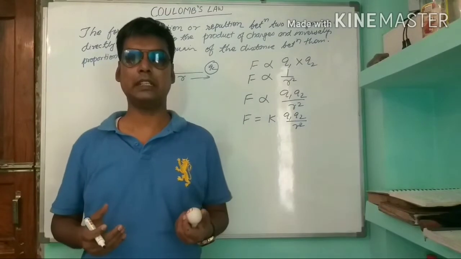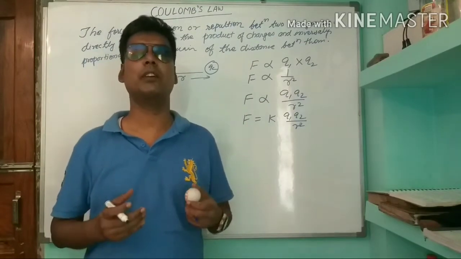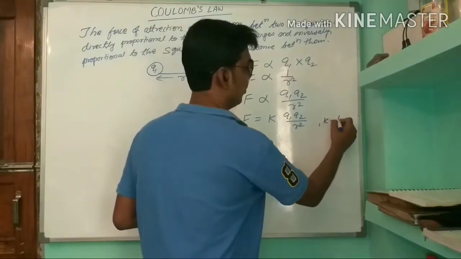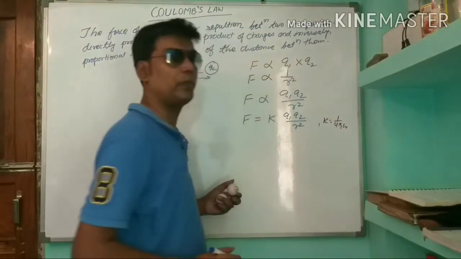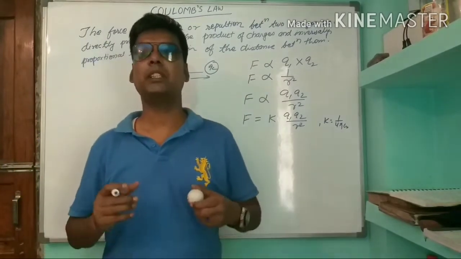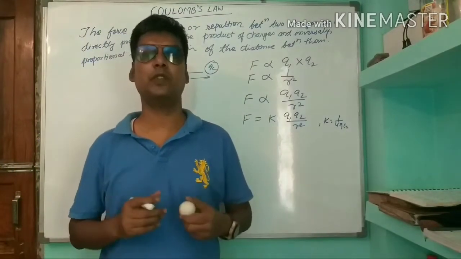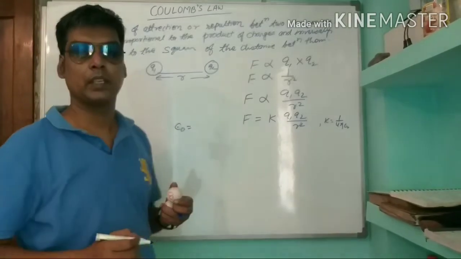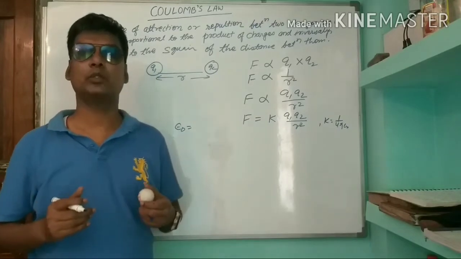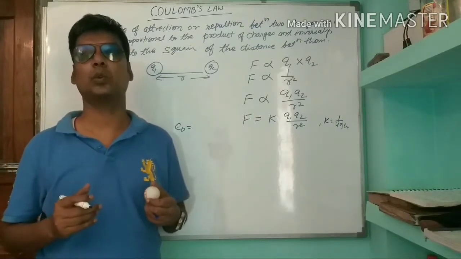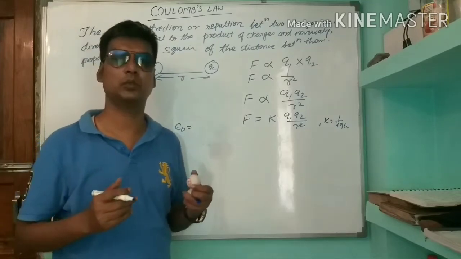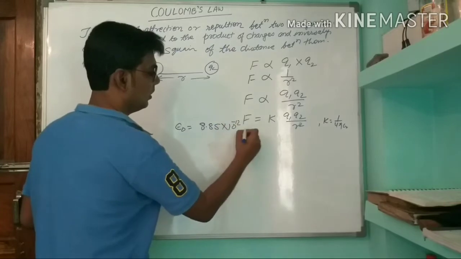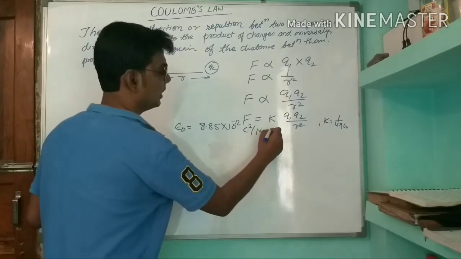then F will be equal to K Q1 Q2 by R square, where K is the constant and the value of K is 1 by 4 pi epsilon 0. And epsilon 0 is the permittivity of free space. The value of epsilon 0 is 8.85 into 10 power minus 12 Coulomb square per Newton meter square.